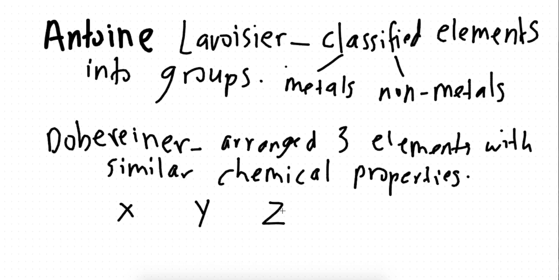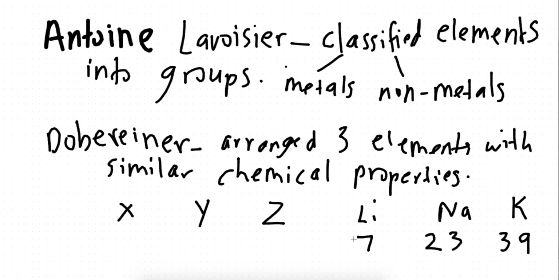So, Mr. Dobereiner gave an example of lithium, sodium, and potassium. So, students, what is the mass number or nucleon number of lithium? 7. For sodium, 23. For potassium, 39.